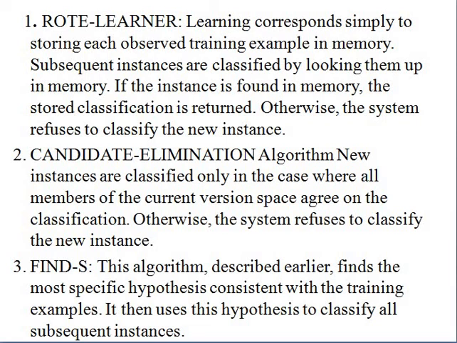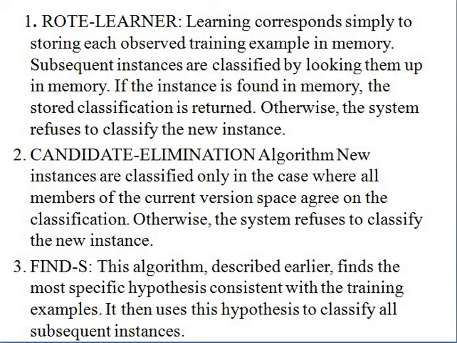Next one is the candidate elimination algorithm. New instances are classified only in the case where all the members of the current version space agree on the classification. Otherwise, the system refuses to classify the new instance. In this candidate elimination algorithm also, we saw that it takes the positive training examples as well as the negative training examples, and it compares according to that experience. If it is acceptable or consistent, then only it will give the classification. Otherwise, it won't give.